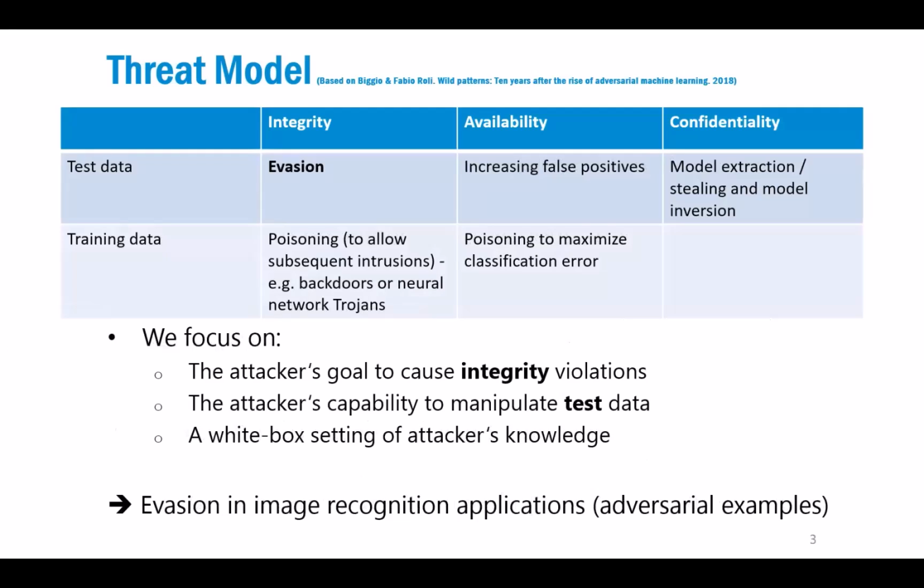The threat model we are specifically looking at this time is an evasion attack, similar to the slide that I had in my first talk. So we're looking at evasion attacks happening at the test time, at the prediction time, and we look most specifically into, again, integrity attacks. The attacker is capable to manipulate the test data that is going to be processed by the system. And we assume that the attacker, for most of the attacks that we use, has white box access, but we also look at a few black box settings.